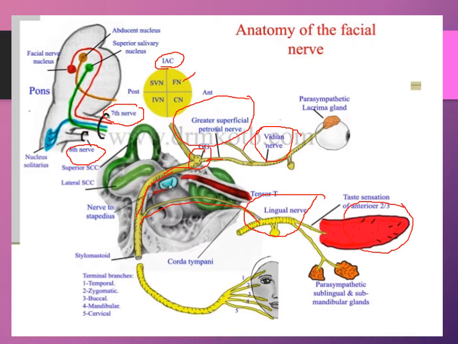Now, the main trunk of our facial nerve exits the mastoid area through the stylomastoid foramen. And then it is in the parotid gland where the facial nerve splits extensively and form its terminal branches, which now innervates the different muscles of facial expressions.